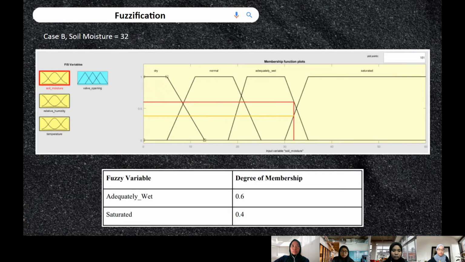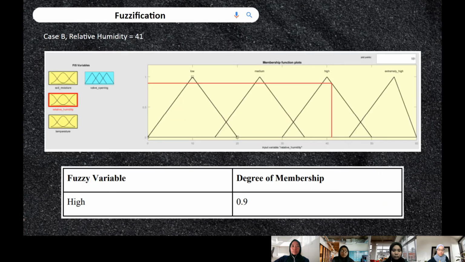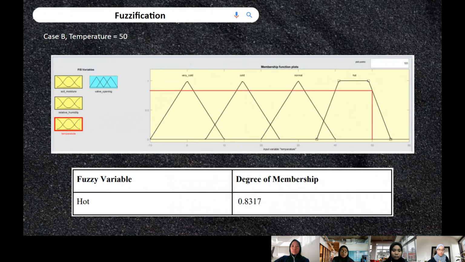For case B, when soil moisture is 32, the graph touches the adequately wet and saturated value, and degree of membership for adequately wet is 0.6 and saturated is 0.4. For relative humidity 41, the graph touches the high value and degree of membership is 0.9. When temperature is 50, the graph touches the hot value and degree of membership is 0.8317.